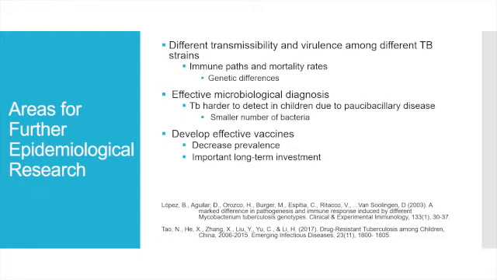Furthermore, every person's immune system reacts differently to a disease, and one individual's immune response may be better than another's in preventing foreign invaders. So understanding what immune paths and outcome each TB strain produces will help researchers provide better protection for those with weaker immune systems or those who contract the more virulent strains of TB.